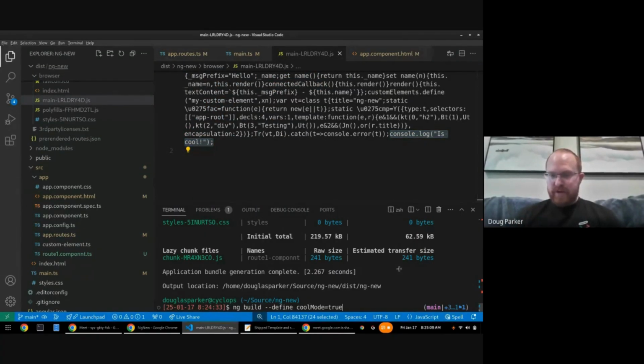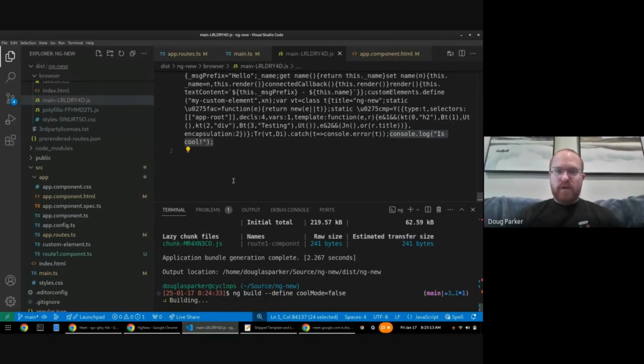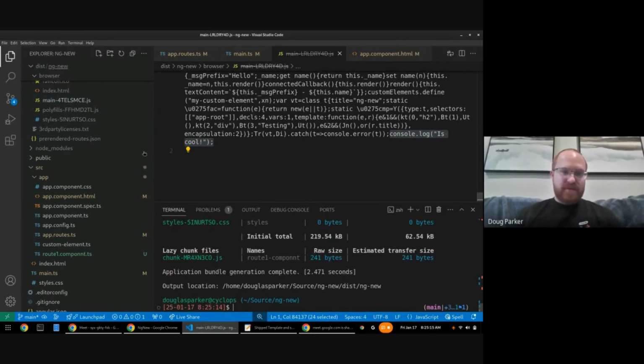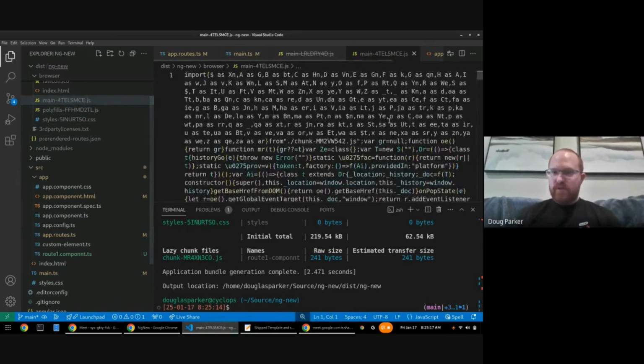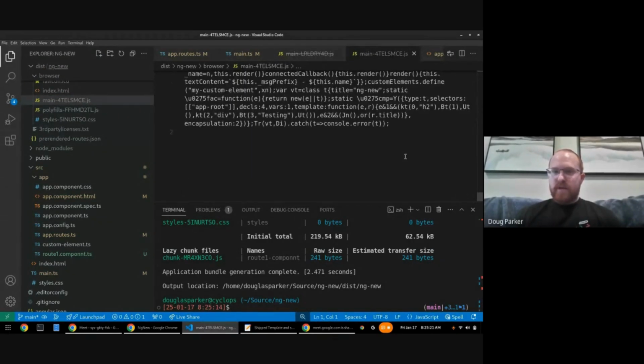But more interestingly, if I put cool mode false and rebuild, it's able to use that to remove this dead code. If I look at the new version of this file, scroll down to the very end, you'll notice this is now gone. We're not printing cool mode. It's not in there. We don't even have the code for it. So we've eliminated that.